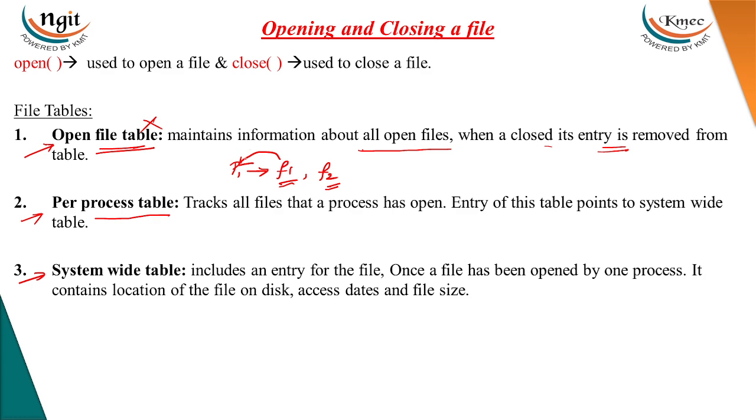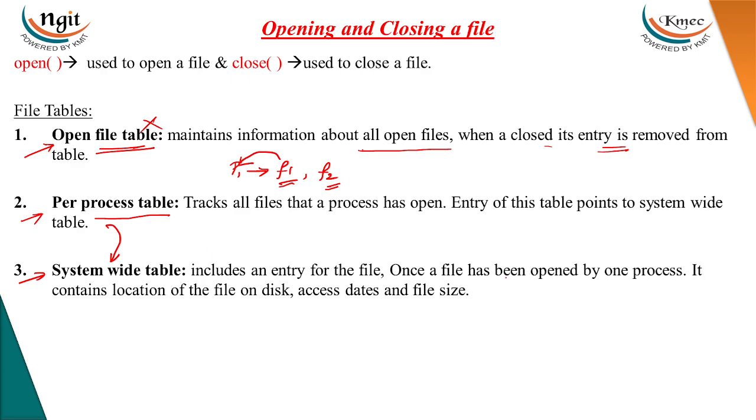Each process will maintain a table of how many files it has opened. This per-process table will have a pointer to the system-wide table. The system-wide table maintains the information about all the files.